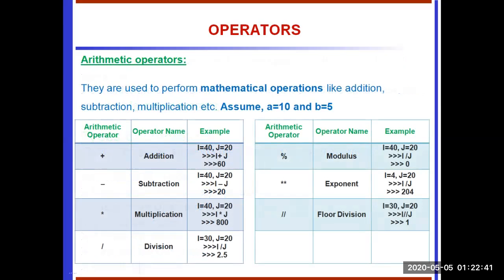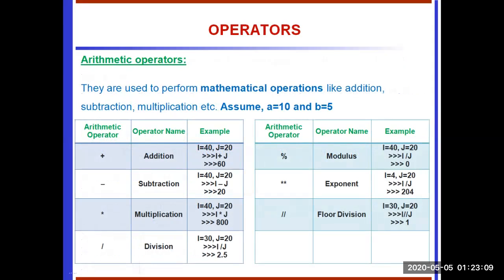First operator, arithmetic operator. They are used to perform mathematical operations like addition, subtraction, multiplication, division. That is the basic operation of arithmetic. Assume A equals 10, B equals 5. A and B are called operands, and 10 and 5 are called values. We are using some symbols, and we will see the names of the symbols and examples one by one. Arithmetic basically has 7 operators.